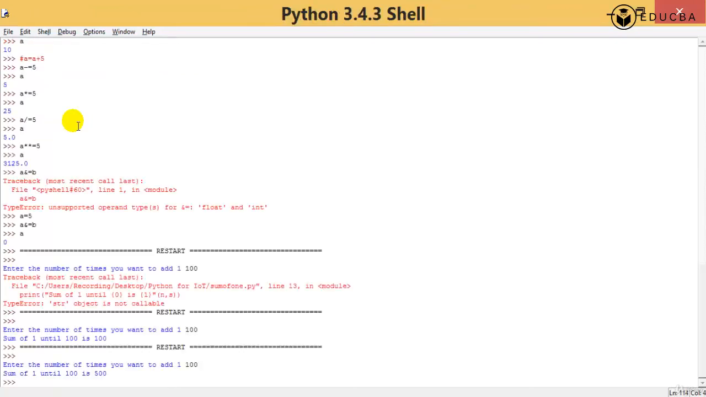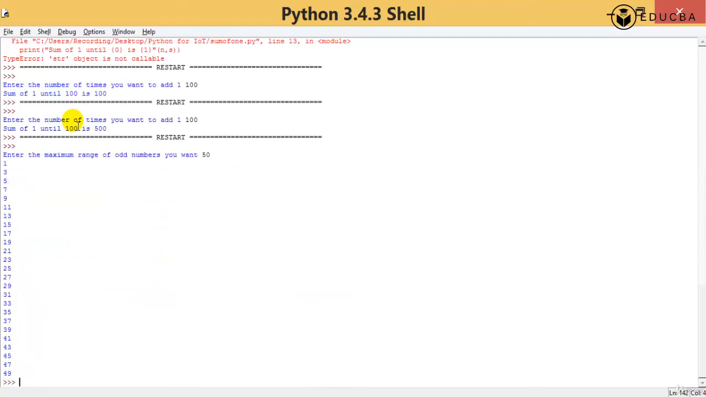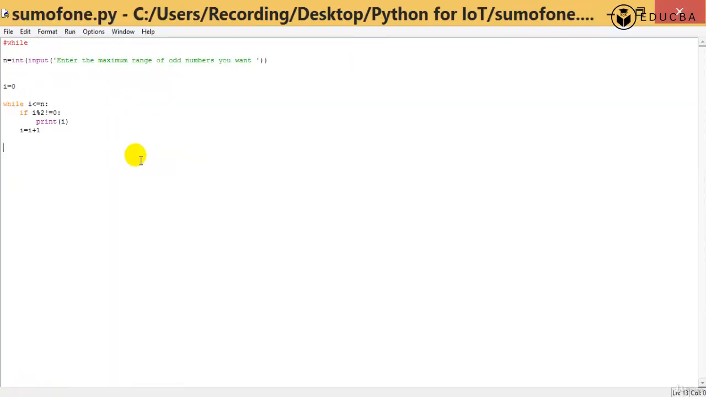Let me run this program. Enter the maximum range of odd numbers you want. Let me say up to 50. So 1, 3, 5, 7, 9, 11, 13, 15, 17, 19, 21, 23, up till 49. So we have all the odd numbers we want. This is of course a simple application of a while loop. We're going to have a look at a few more applications in the next session.